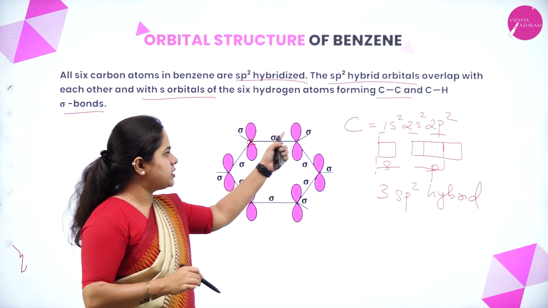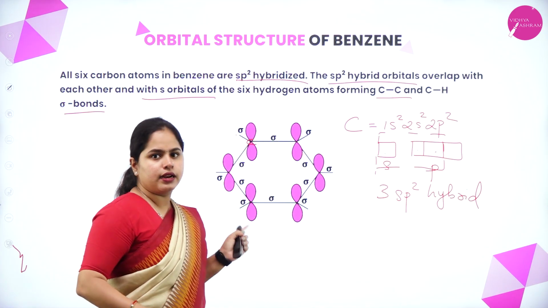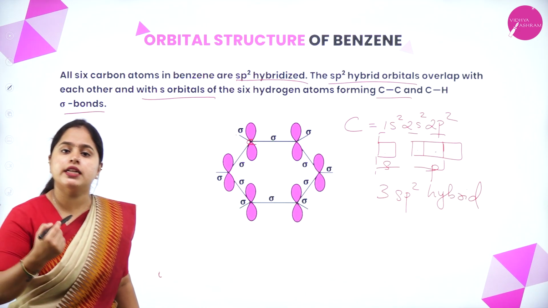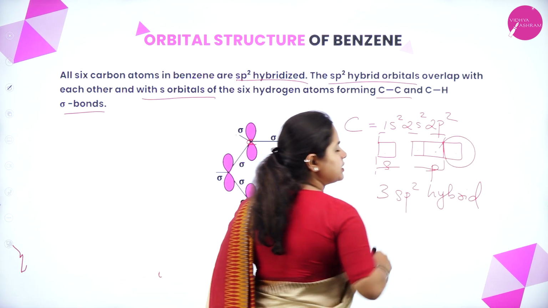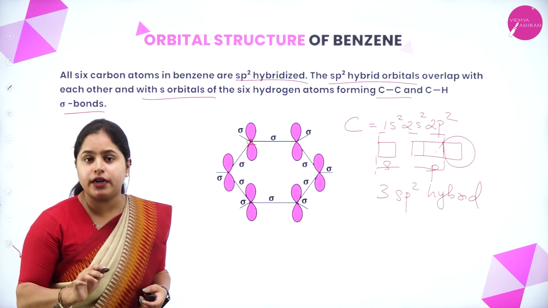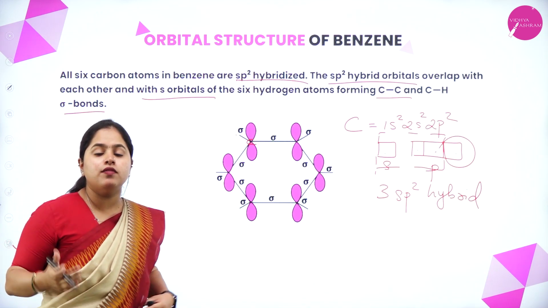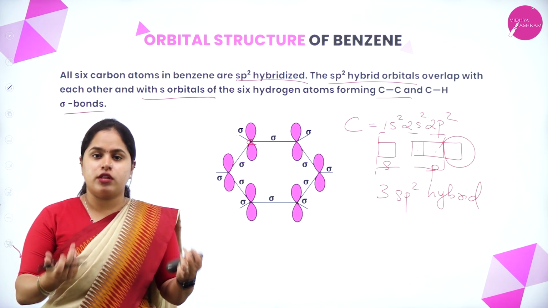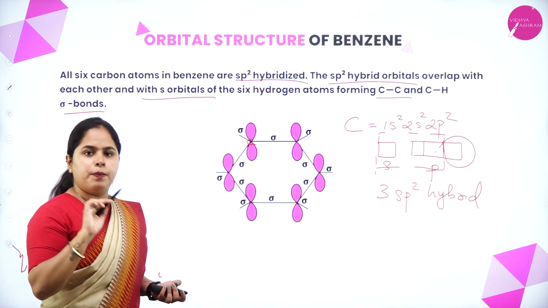Another one will form a sigma bond with another carbon atom, and another sigma bond with another carbon atom. So a total of 3 sp2 hybrid orbitals will take part in sigma bond formation. Now one p orbital is left free, which is not taking part in hybridization. That p orbital will be the one which undergoes sideways overlapping and forms the pi bond, or the double bond, right? As you can see, that is the one represented in pink here.